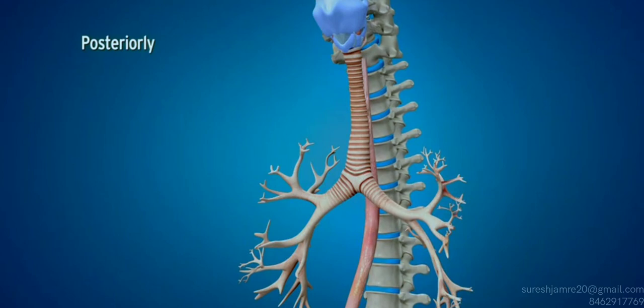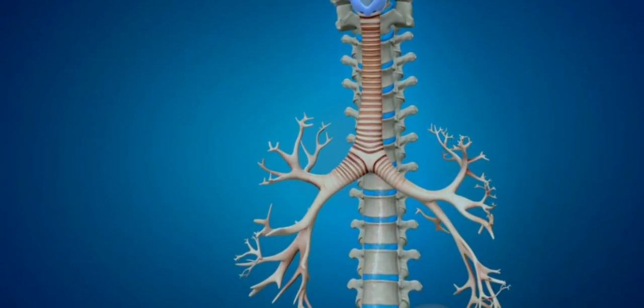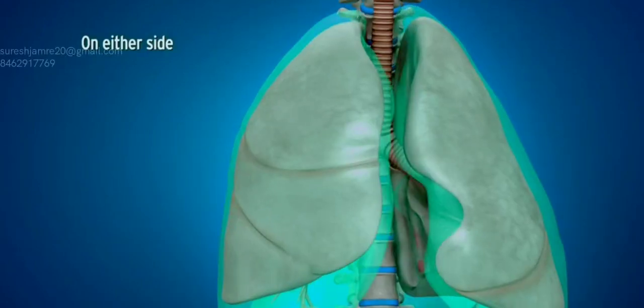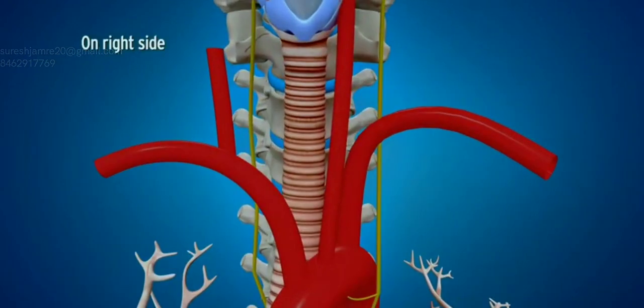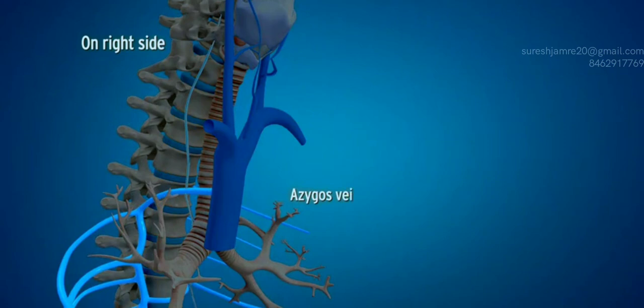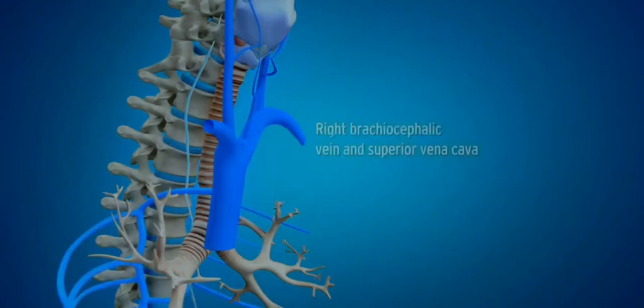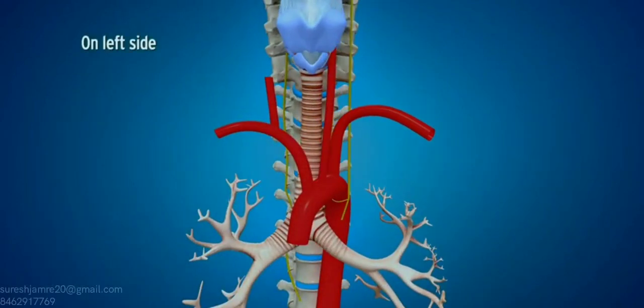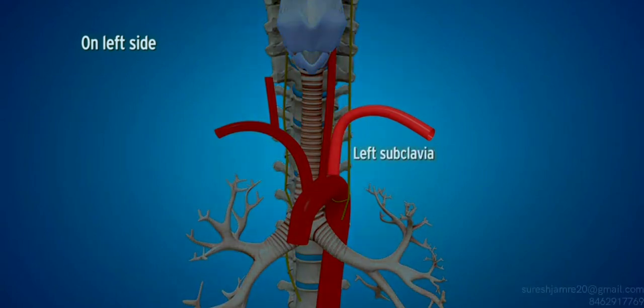Posteriorly, it is related to esophagus, vertebral column. On either side, it is related to corresponding pleura and lung. On right side, right vagus nerve, azygous vein, right brachiocephalic vein and superior vena cava. On the left side, arch of aorta, left common carotid artery, left subclavian artery, left recurrent laryngeal nerve.